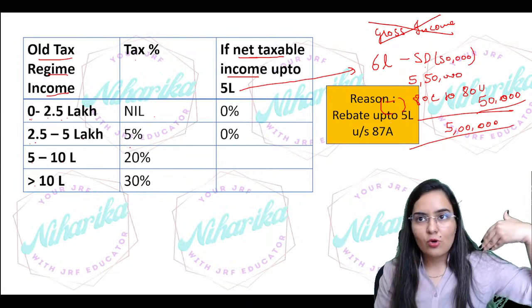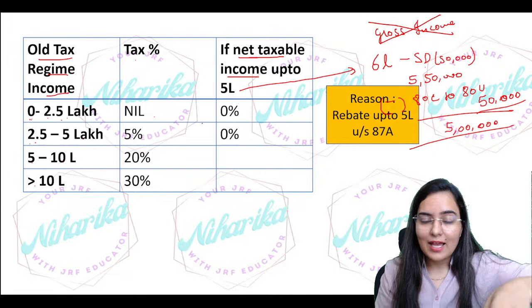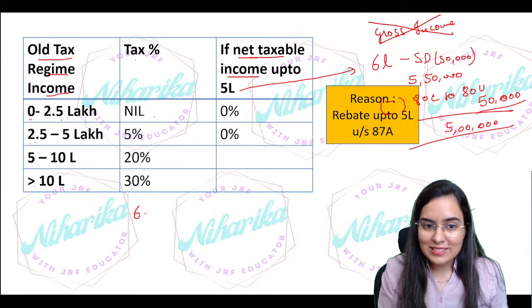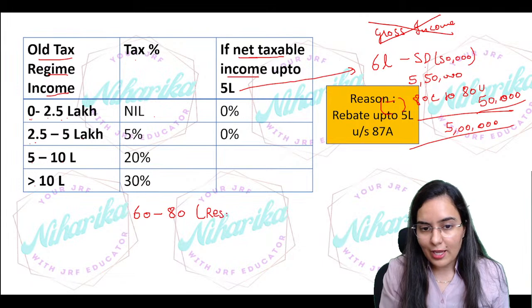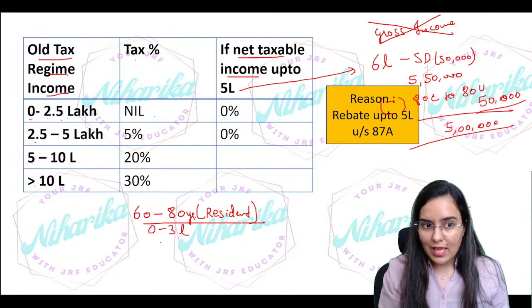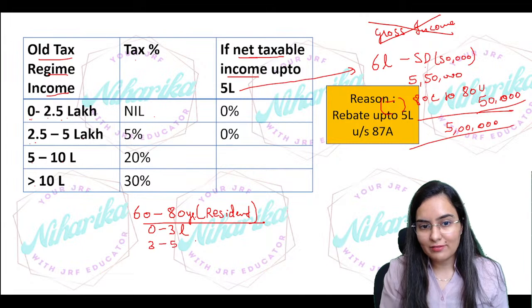Now, in the case of a resident senior citizen, that means someone who is in the age of 60 to 80 years and also a resident, I hope you remember what the limit was. The limit was 0 to 3 lakh nil, and then the remaining 3 lakh to 5 lakh it will be 5%, then 20% and 30% respectively.